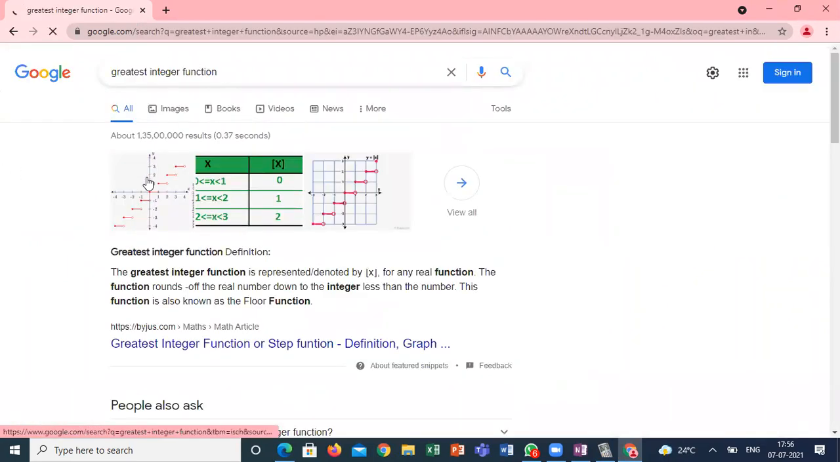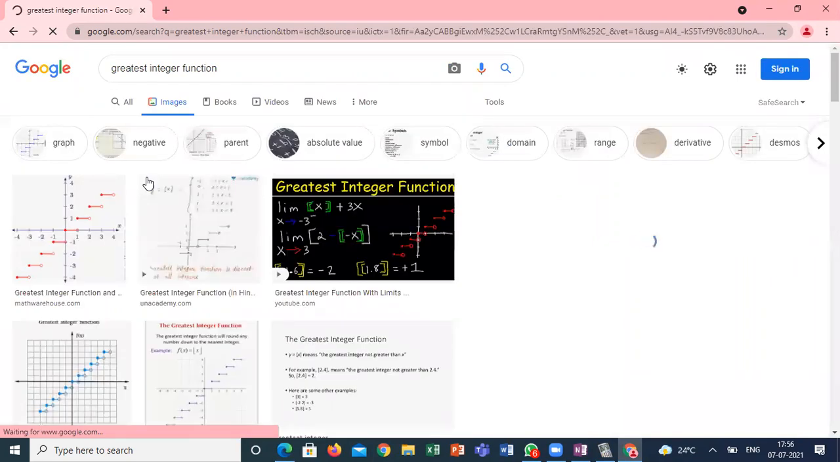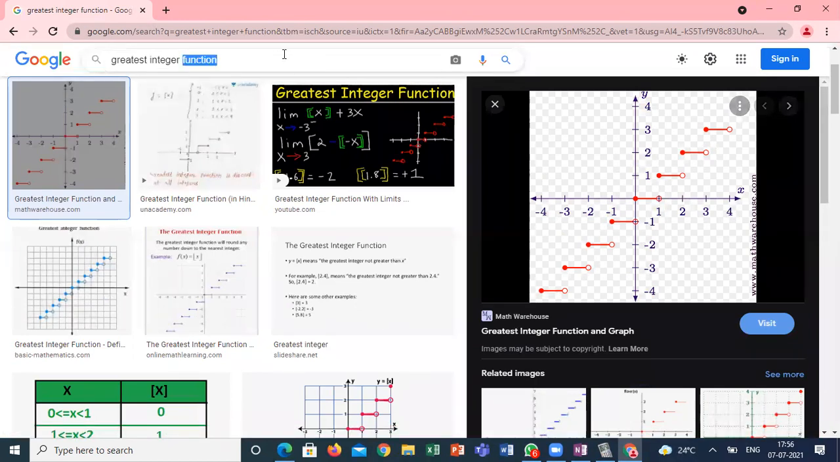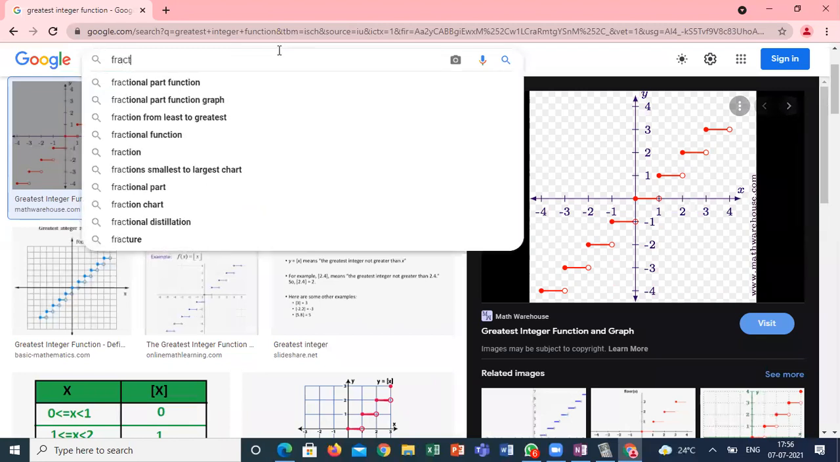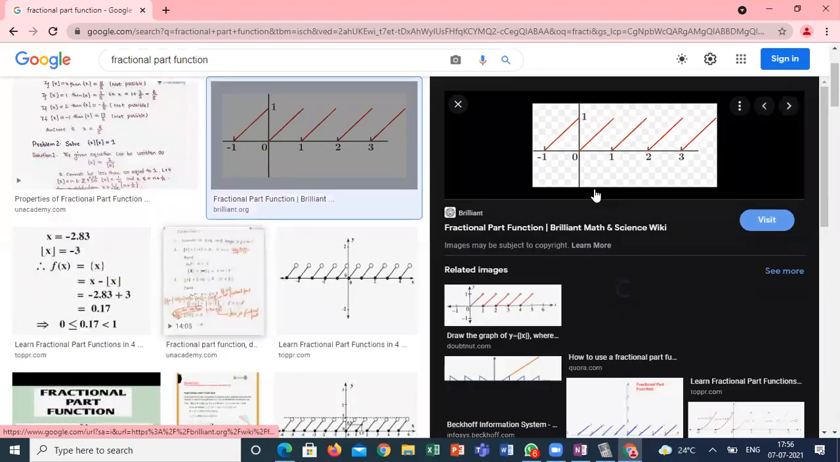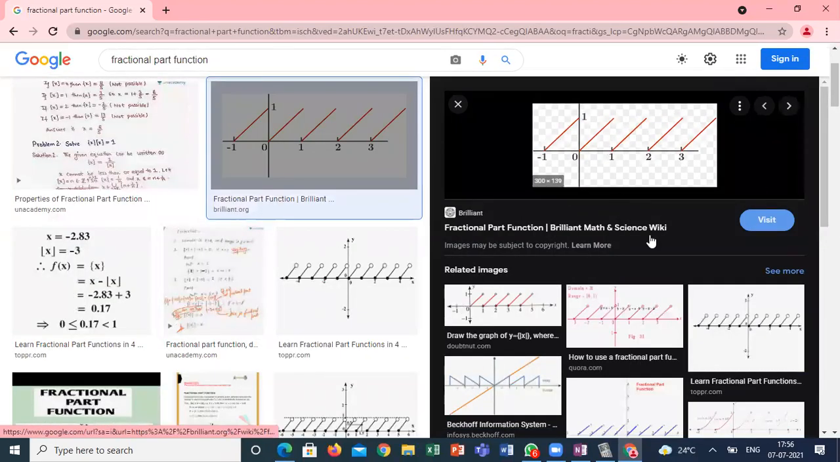Yeah, this graph looks like the greatest integer. This is a graph for the greatest integer function. I will let you know the meaning of greatest integer function. Same as the fractional function. This is called the fractional function. The graph of the fractional function is like this. So these are the different functions.